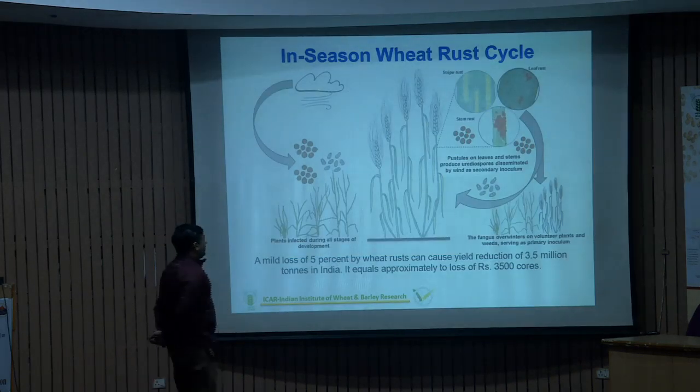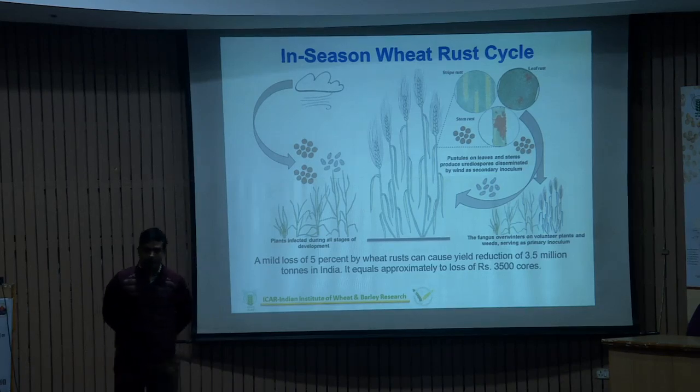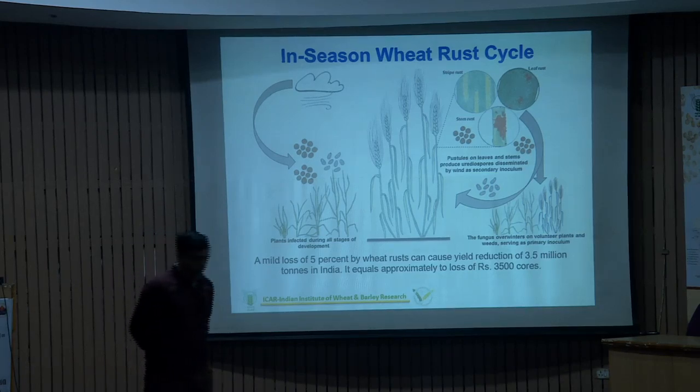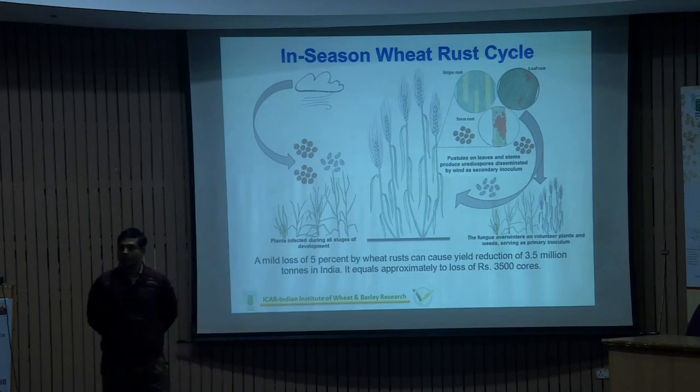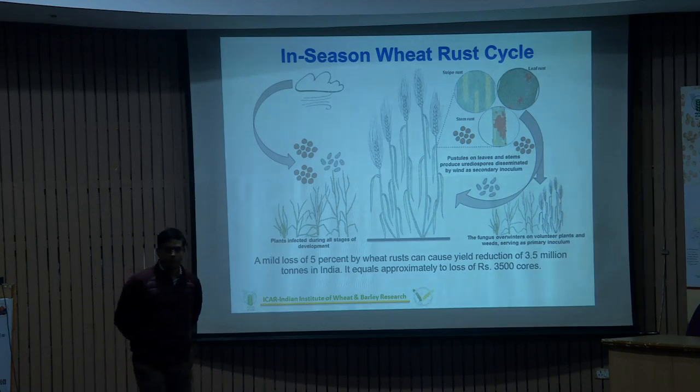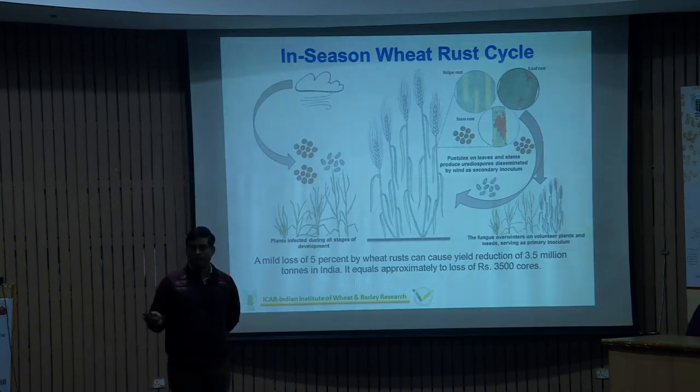So, if we talk about the wheat rust cycle, everyone is very much aware that in this particular fungus, there are 5 different types of stages, starting from pycniospores, aeciospores, urediniospores, teliospores, basidiospores. You are aware of this.